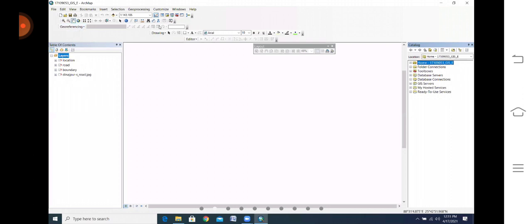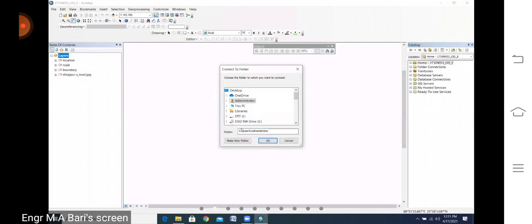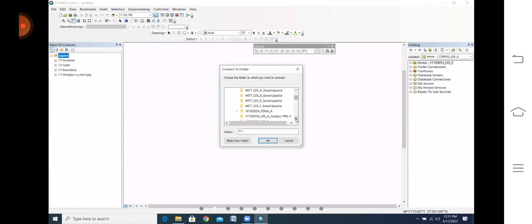Your georeferencing is off, so what you need to do? Double click. First, you need to connect your folder, from these areas. This problem you may face not only this time but every time.